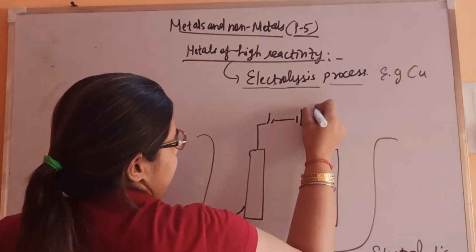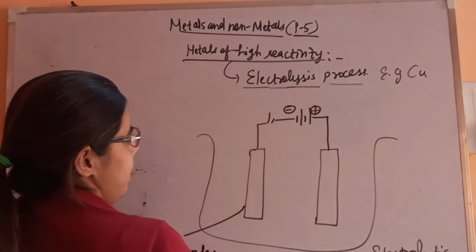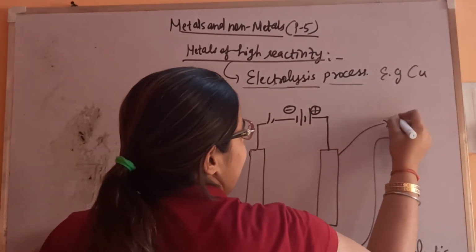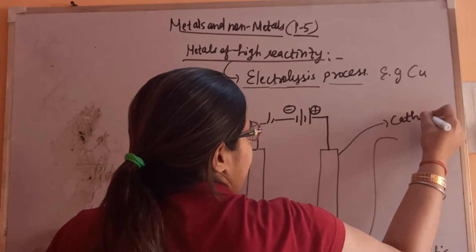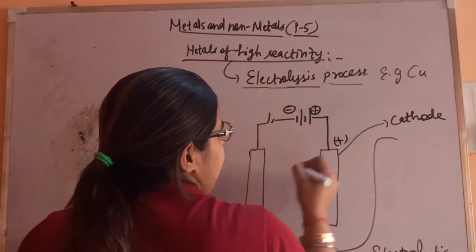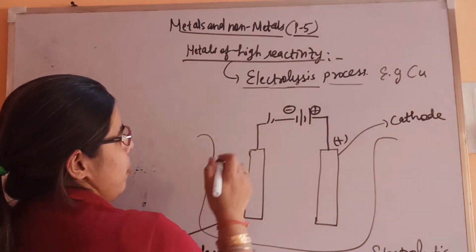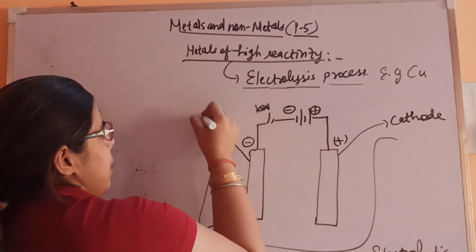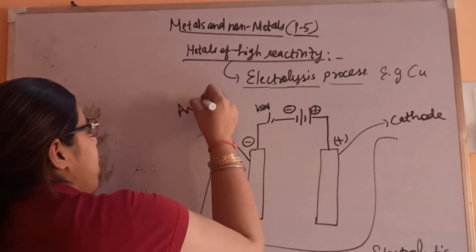This is the positive terminal, this is the negative terminal. The rod which is connected to the positive terminal of the battery is known as the cathode, and the rod which is connected to the negative terminal of the battery is known as the anode.